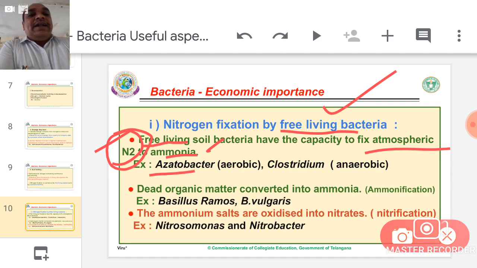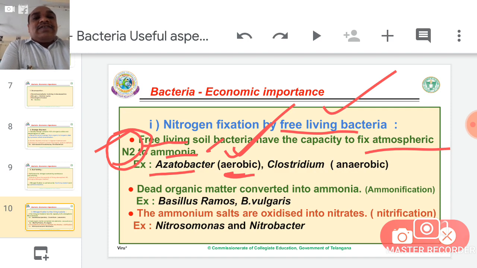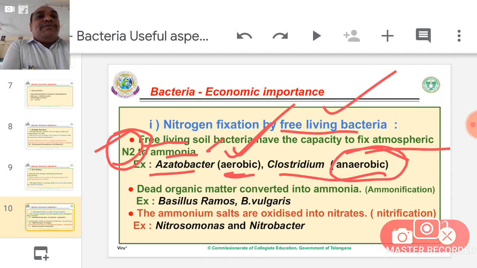Example, Azotobacter, it is aerobic. So remember, it is a free living nitrogen fixer with aerobic respiration. It can live in the presence of oxygen; they need oxygen for respiration. Clostridium is anaerobic but also a free living nitrogen fixer.